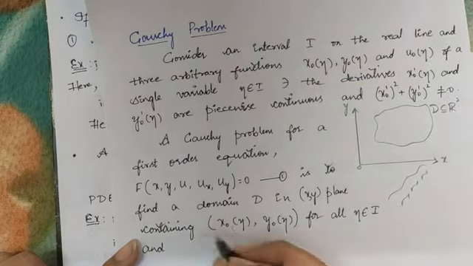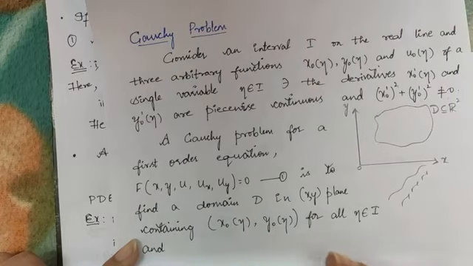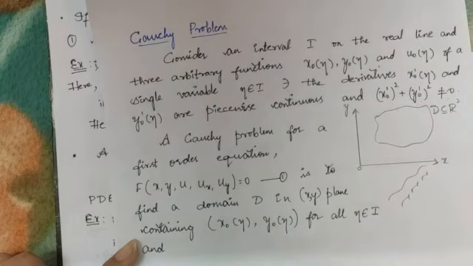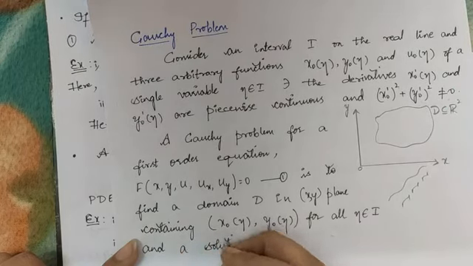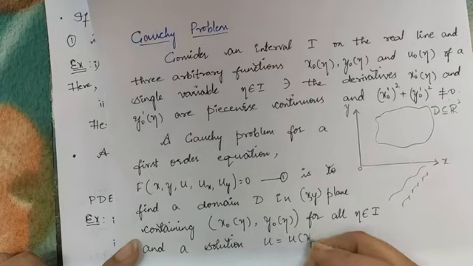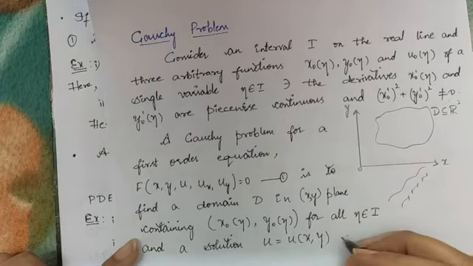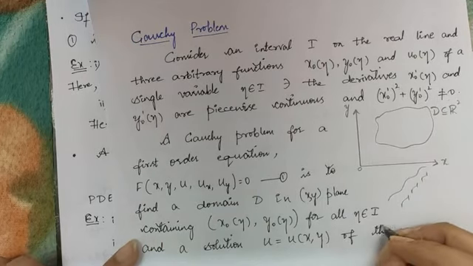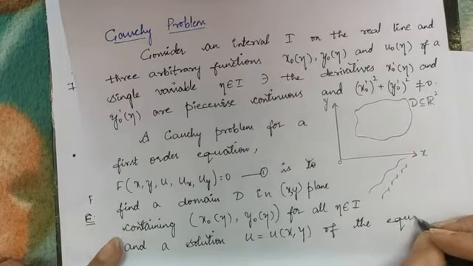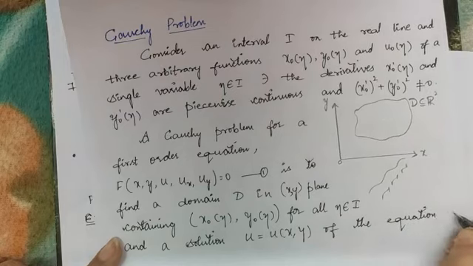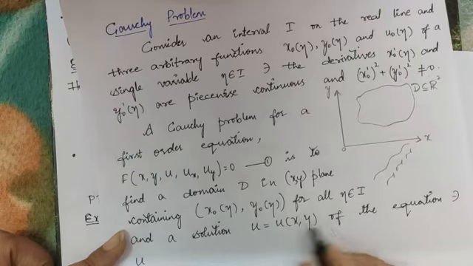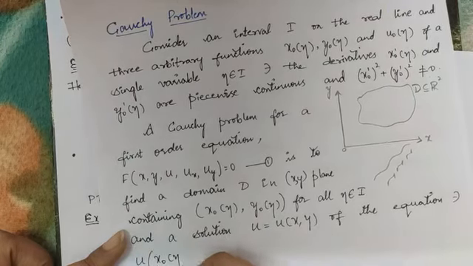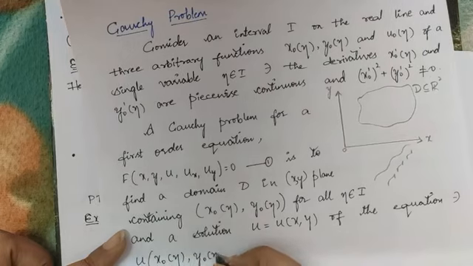And the Cauchy problem is nothing but finding the solution for u. The solution will be u is equal to u of x comma y, for the equation such that I replace the x and y values by x naught of eta and y naught of eta.